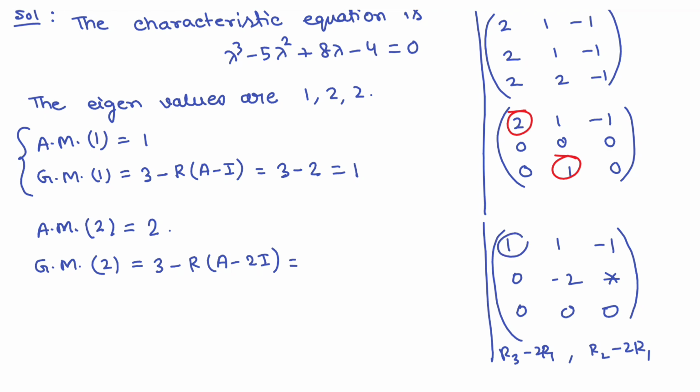So obviously we get 2 pivot elements, yes or no? So the rank will be 2, that means 3 minus 2 equals 1. So you can see that when lambda equals 2, AM is not equal to GM, yes or no? AM is not equal to GM, so we can say that the matrix